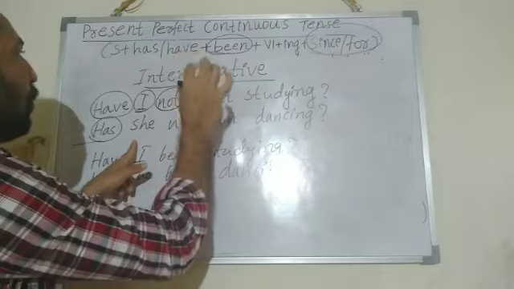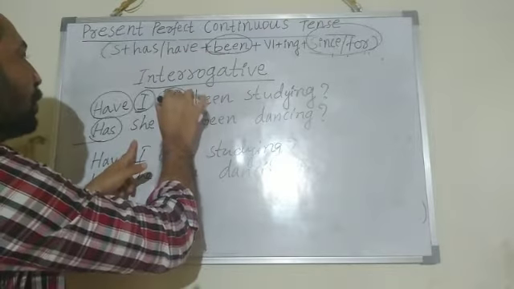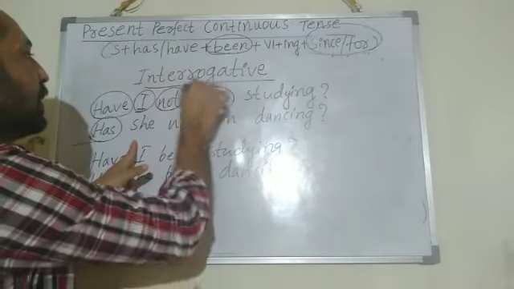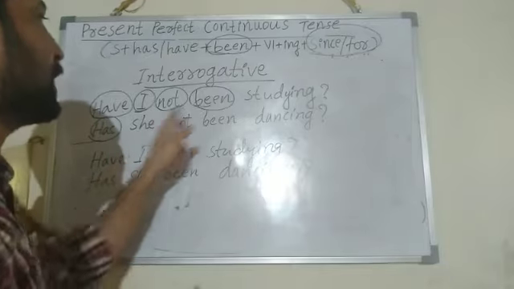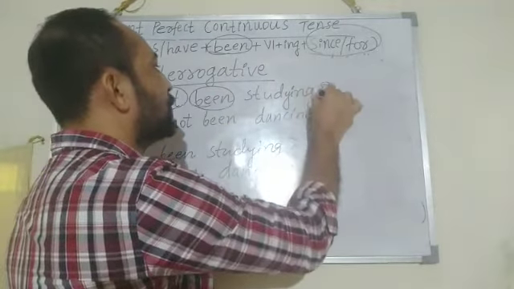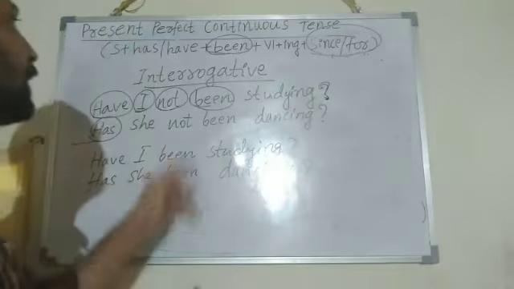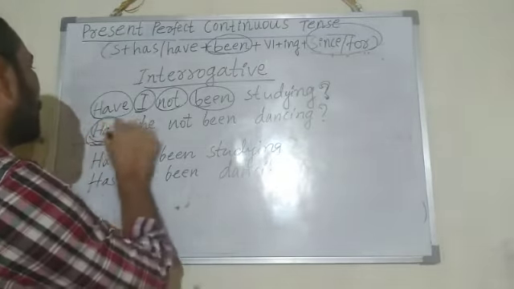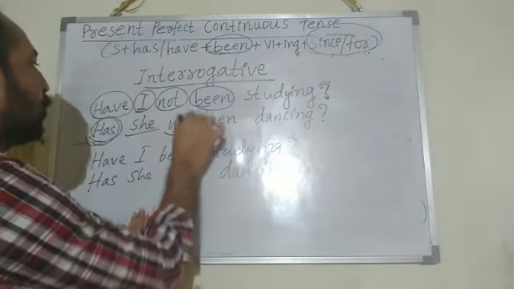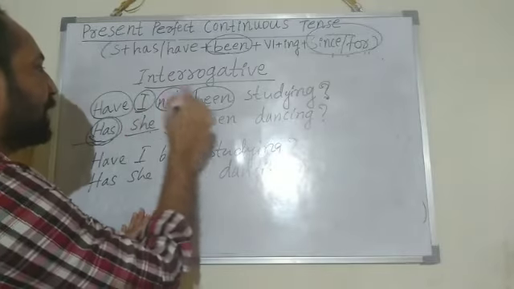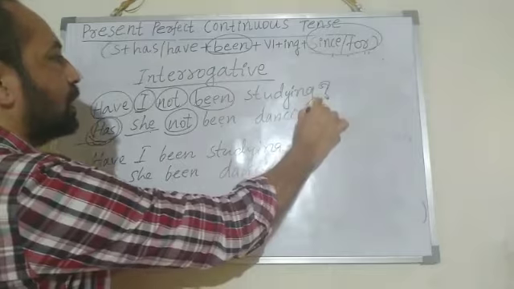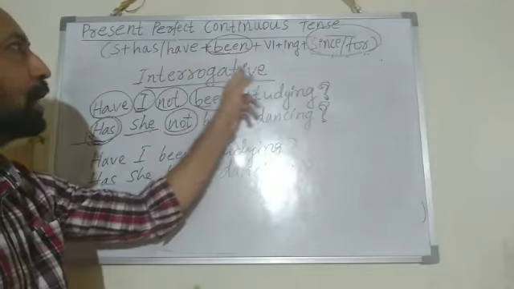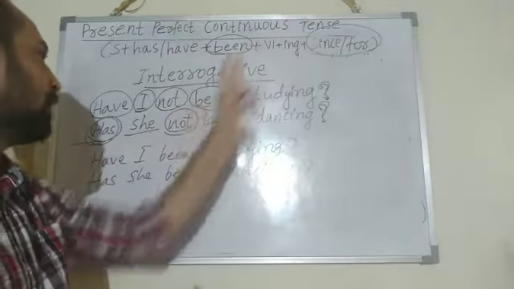For making a negative interrogative sentence, you have to use the word not between the subject and the bridge word been. Studying. At last, you have to use a question mark in the interrogative sentence. Has she not been dancing? Has is the auxiliary verb. She is the subject. Not, you have to use between subject and been. Dancing. At last, question mark. These are examples for negative interrogative of present perfect continuous tense.